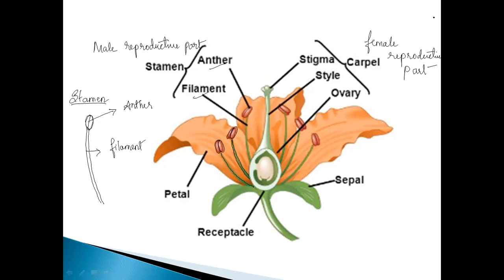Now coming to the female reproductive part. The female reproductive part is the carpel. In the carpel, we find stigma, style and ovary. This is the stigma. Understood? This is the stigma where the pollen grains grow. This is the style.